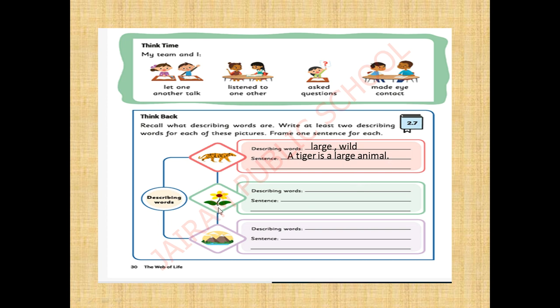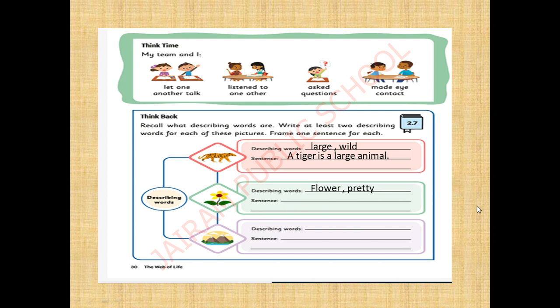Okay dears? Okay, next, what is this picture? Flower. Okay, so what is here? See here, this picture is flower. And how it looks? Pretty. Instead of pretty, you can also use beautiful, lovely. Like that, you can also use describing words. But you have to use two describing words in the sentence.